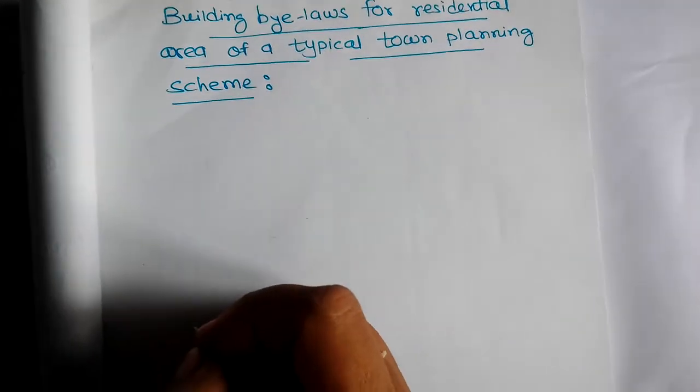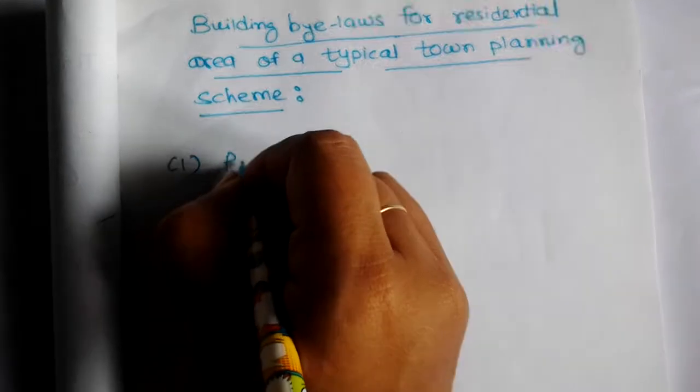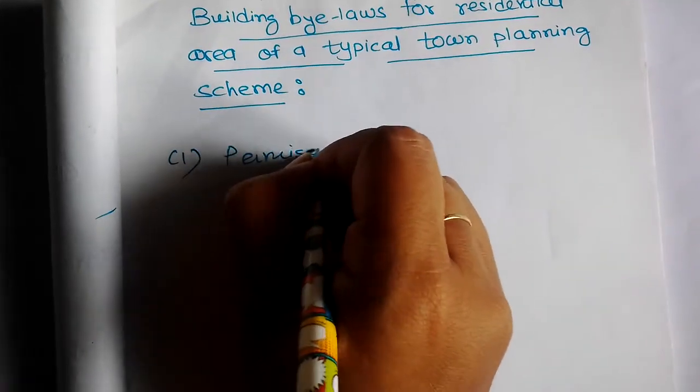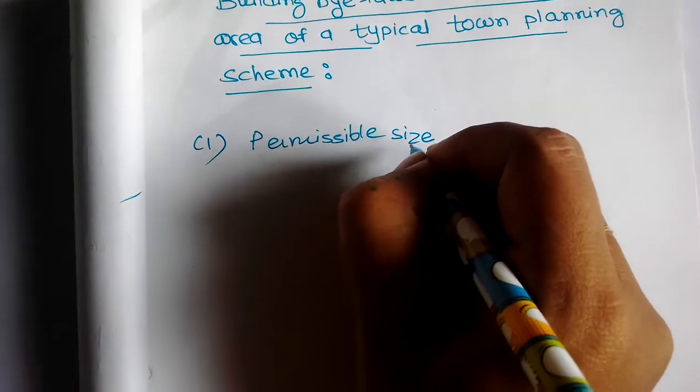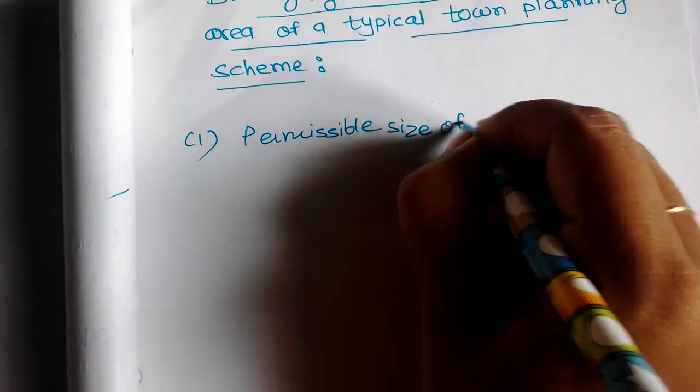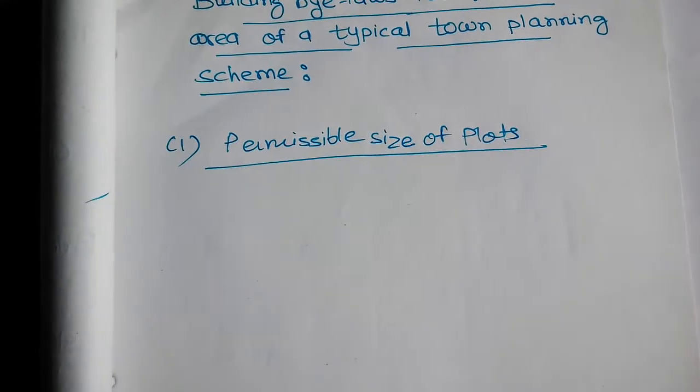Okay. So now first is permissible size of plots. Okay. So what are the permissible size of plots?